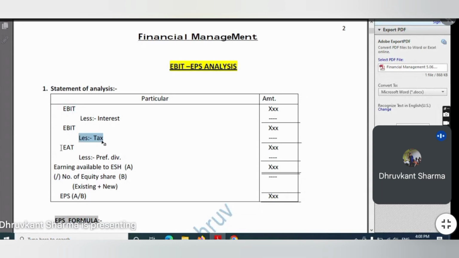Then we get earning after taxes. And after paying preference dividend, this is not the equity dividend, because we are calculating EPS from the equity point of view, and preference dividend is like the company's liability, so we pay dividend to them first. The company first declares dividend to preference shareholders, and after paying preference dividend, whatever amount is left is the earning available to equity shareholders. Then we divide this value by the total number of equity shares and we get EPS. Clear?